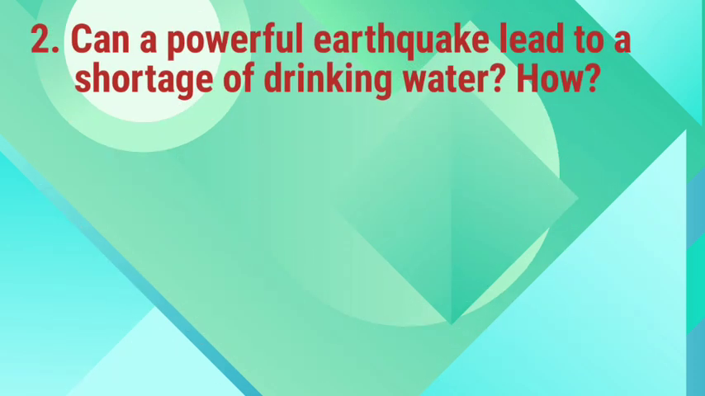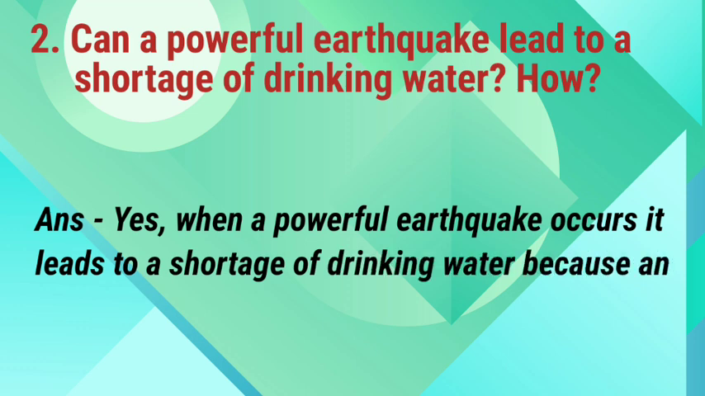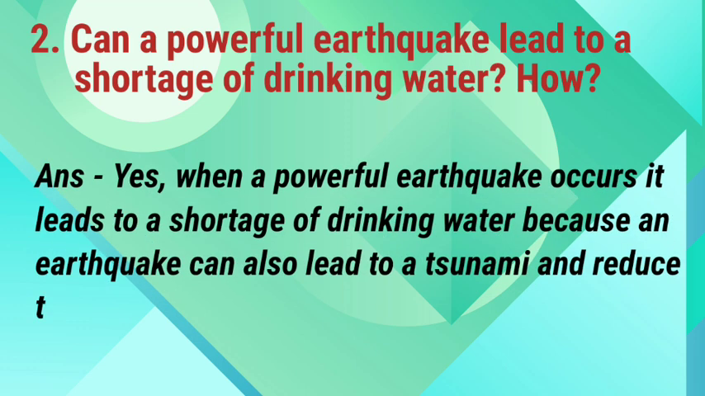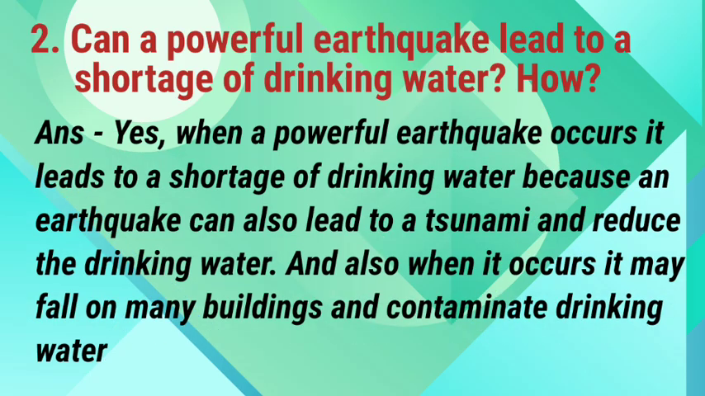2. Can a powerful earthquake lead to a shortage of drinking water? How? Answer. Yes, when a powerful earthquake occurs, it leads to a shortage of drinking water because an earthquake can also lead to a tsunami and reduce the drinking water. And also, when it occurs, it may fall on many buildings and contaminate drinking water.